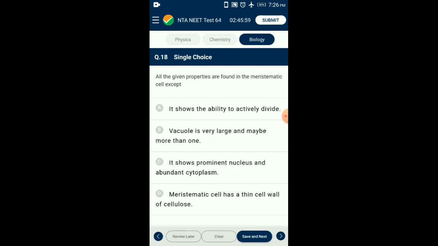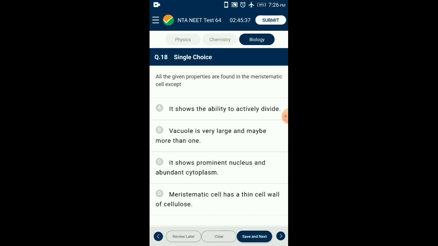Question number 18. All the given properties are found in the meristematic cell except... The meristematic cell has certain characteristic features. It is generally isodiametric in shape, has a prominent nucleus and abundant cytoplasm. Generally, these cells do not possess vacuoles.